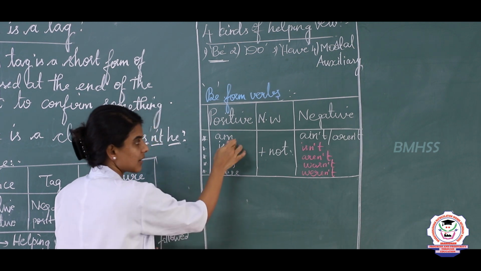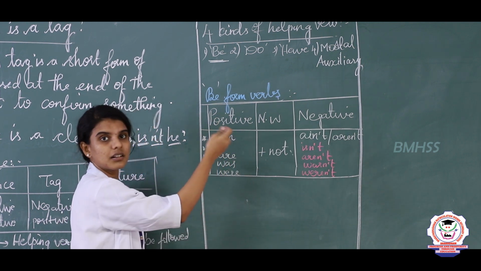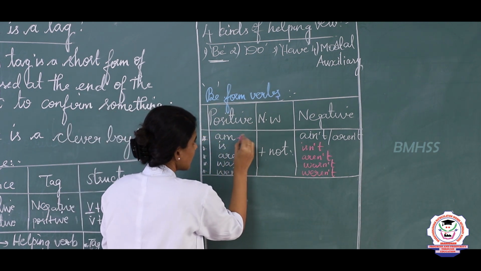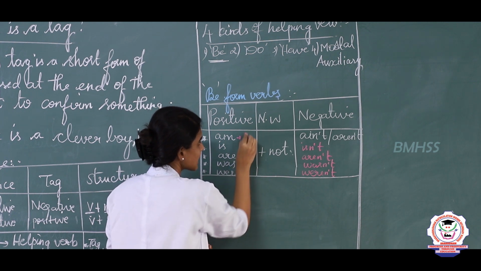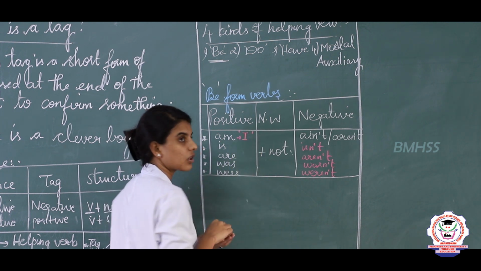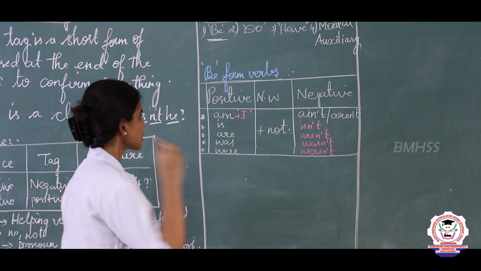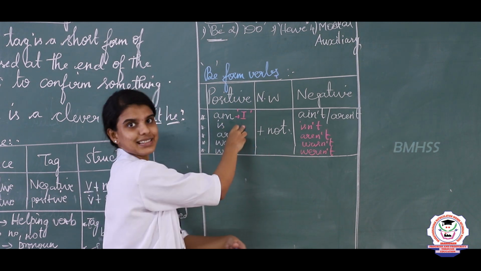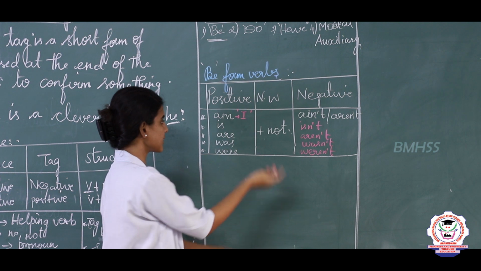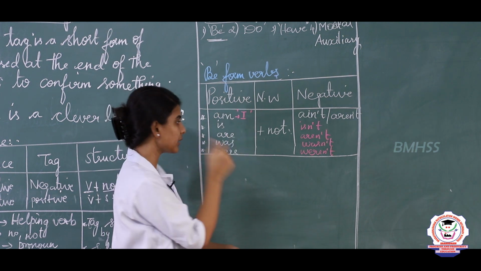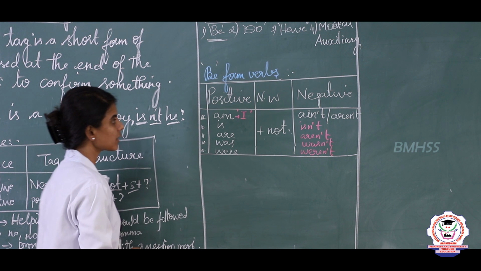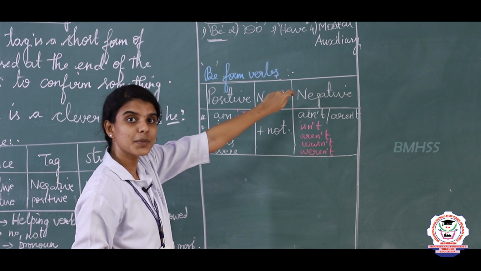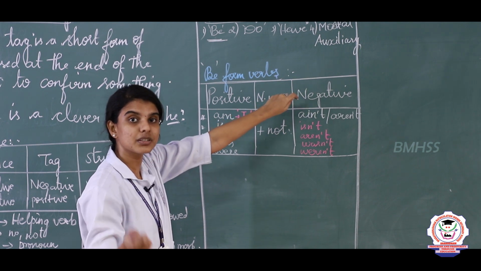Am is singular in number, and am is only used with the personal pronoun I. Is is also singular in number, and are is used for plural, and was is singular and were is plural. So these are called be form verbs. Clear? And the be form verbs do not show action, they show the state of being.